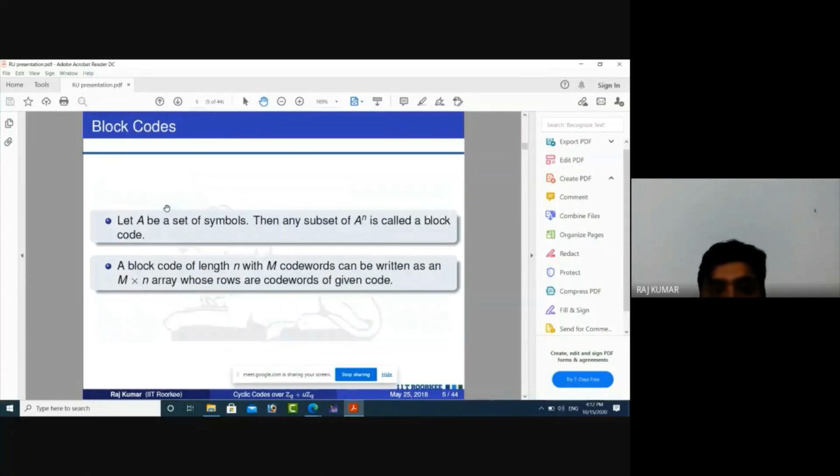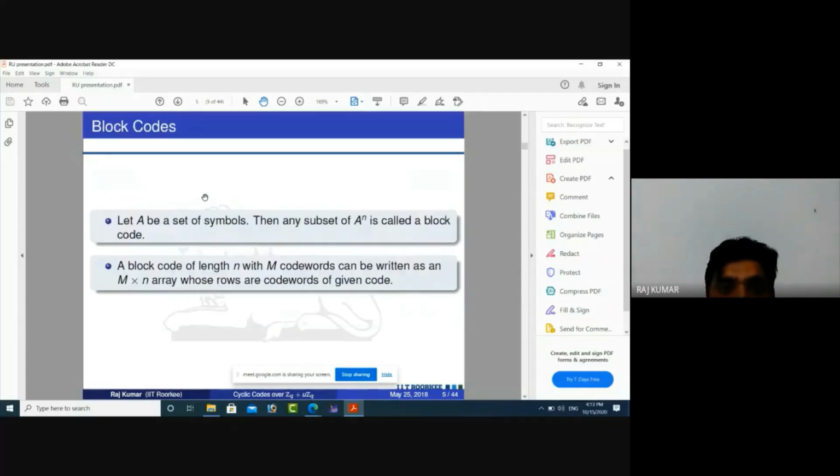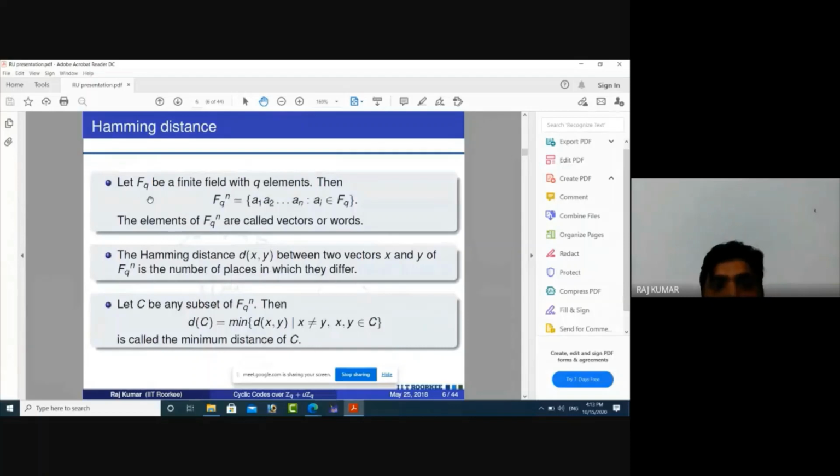Here we have taken the example of {0, 1}. {0, 1} is also a finite field because it is denoted by F2. Okay, this is also a finite field. This is called the binary field. Now these definitions of codes can be generalized to a finite field.